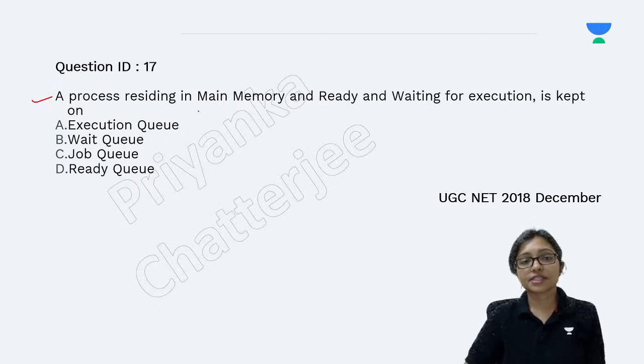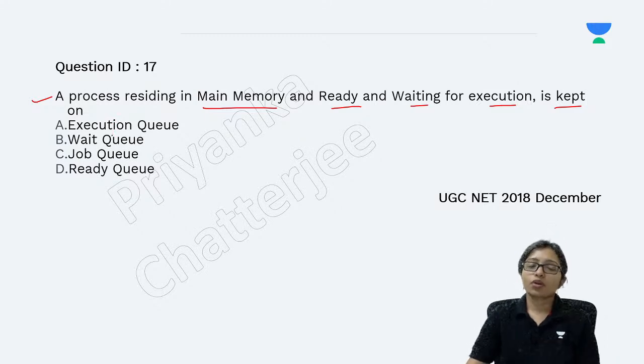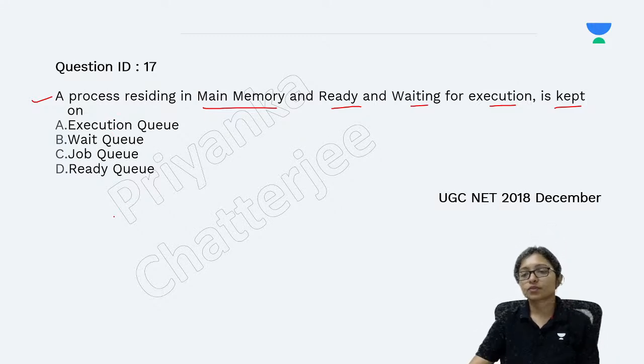A process residing in main memory, ready and waiting for execution, is kept on which queue? Which queue should we keep this one in?